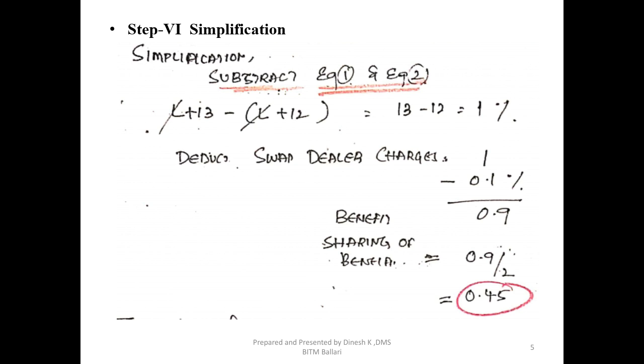Since this benefit has to be shared equally among the given parties, and there are only two parties, I will share this benefit of 0.9 saving among the two parties. So I will divide 0.9 by 2. If there were 3 parties, I would divide it by 3. Since it is only 2 parties, I divide 0.9 by 2. So the result comes out to be 0.45. Okay, this is the saving in the cost for each of the companies.